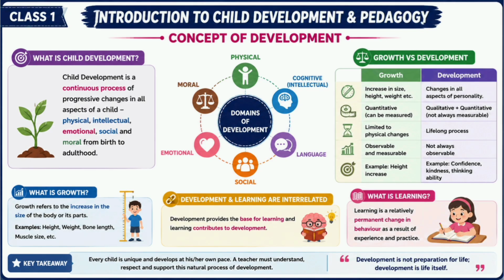Now, growth and development. Now, look at the comparison table. Students usually get confused between these two words. Let us make it simple. What is growth? Growth means increase in body size. For example, height, weight, bone length, muscle size. Growth can be measured. For example, height is 120 cm, weight is 30 kg. Growth mainly focuses on physical changes.